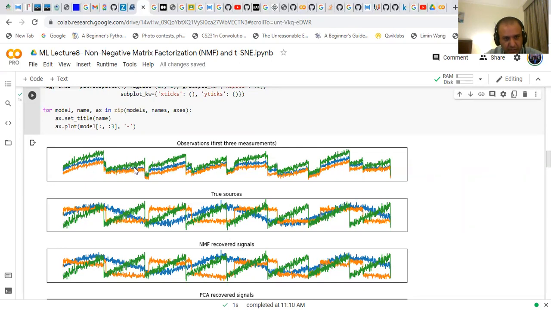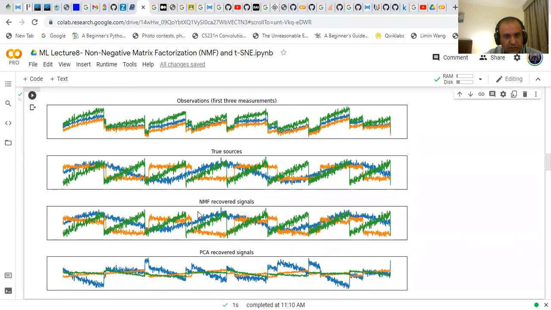As you can see, the blue signal in this time period has very low variance. But here all three signals are explicitly shown, and these are the true sources that are available. And here is a combination of these three signals, overlapping or mixing of the signals.